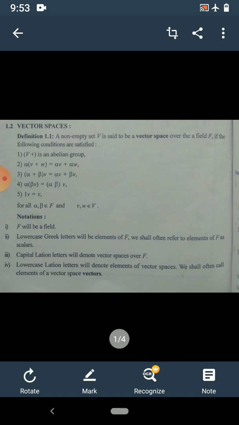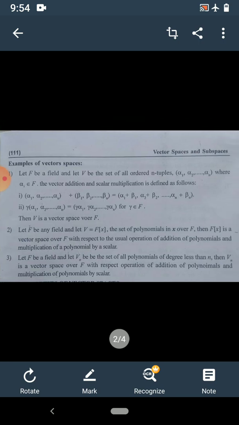Okay, these are about the notations, but here you have to remember two things. If V is a vector space over the field F, the elements of F are called scalars. Many times this question appears in examinations as an MCQ. The elements of F are called scalars. The elements of V, that means the vector space, are called vectors. Okay, is it clear? Now we shall consider an example of a vector space.